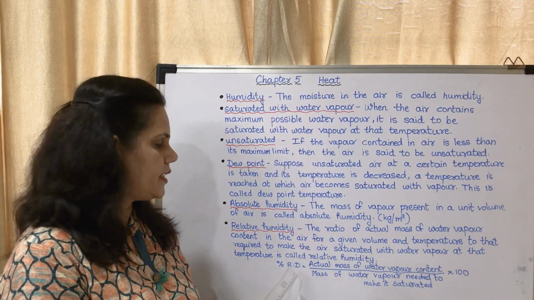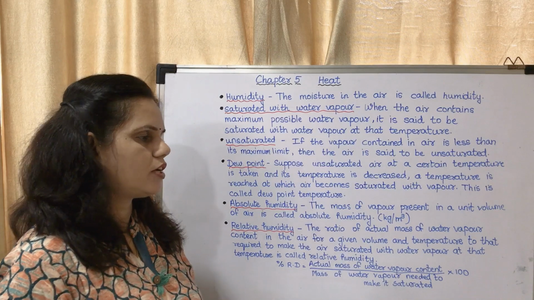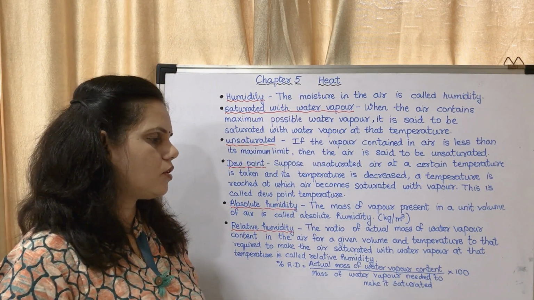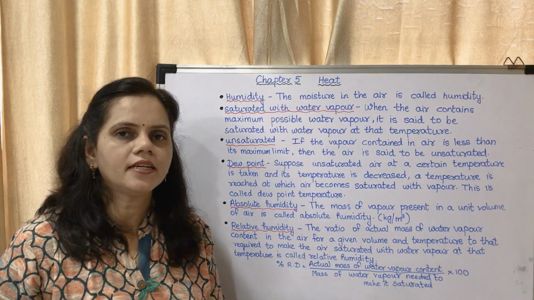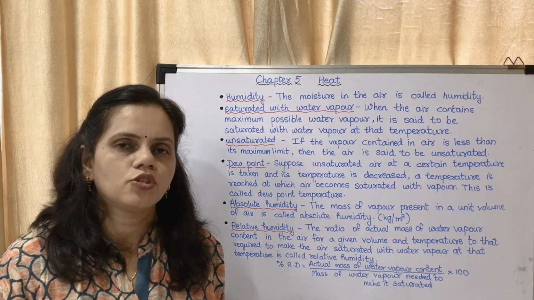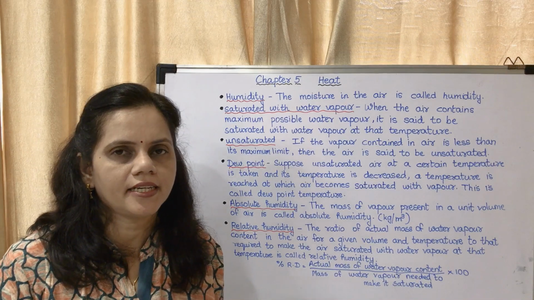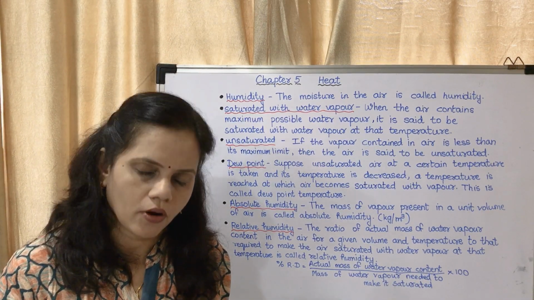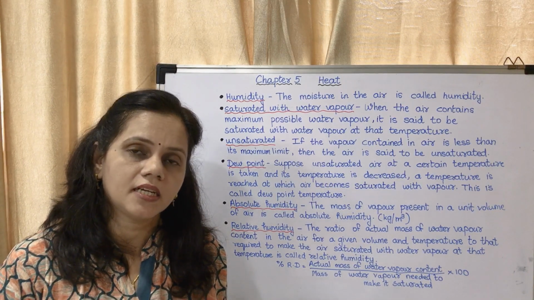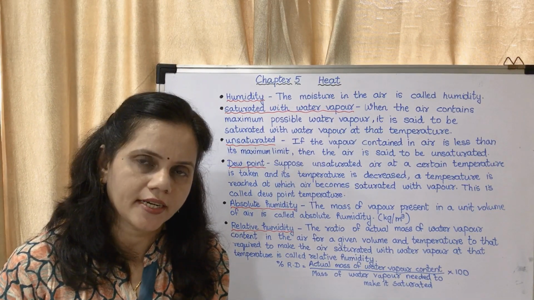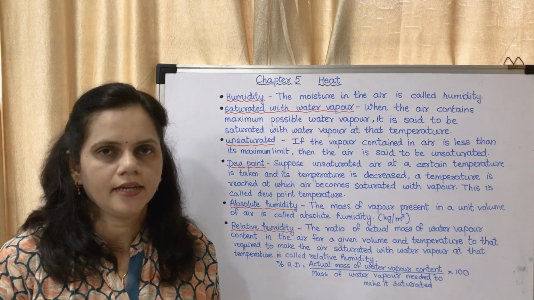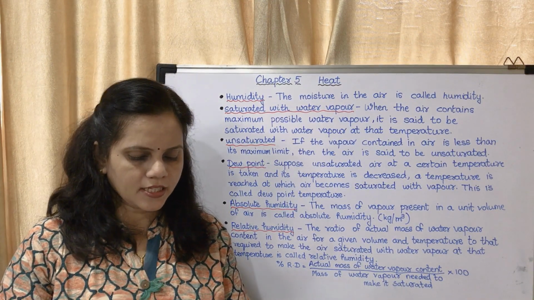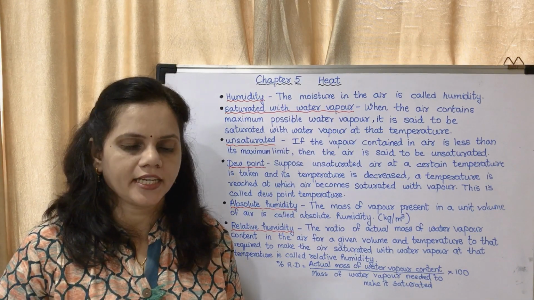Percentage relative humidity is equal to actual mass of water vapor content multiplied by 100 upon mass of water vapor needed to make it saturated. Okay, so what is relative humidity? Relative humidity means actual mass of water vapor present upon mass required to make it saturated, multiplied by 100. These are the terms which are important from page number 66. You may mark it accordingly in your textbook.